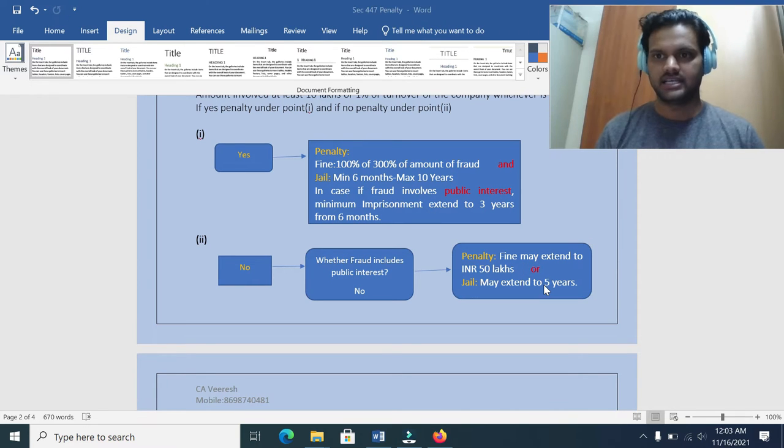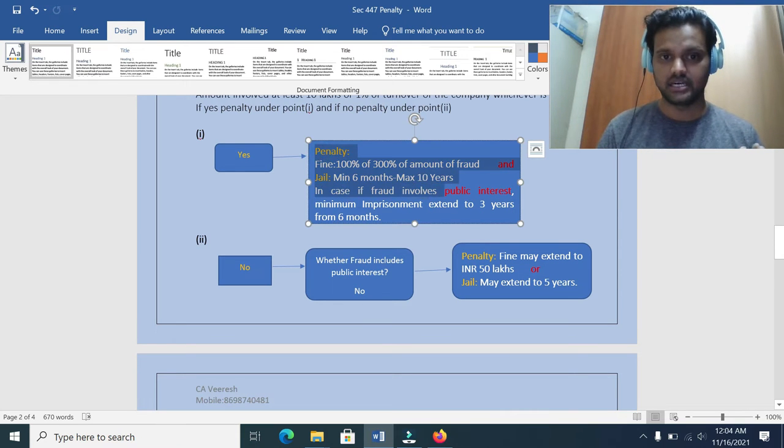Okay, let's quickly revise again. The penalty provisions. What are the categories in the penalty? I divided this penalty provision into two parts. One is where the amount of fraud involved is at least 10 lakhs or 1% of the turnover of the company, whichever is less. And the second category is where the amount of fraud involved is less than 10 lakhs or less than 1% of the turnover of the company, and it doesn't involve the public interest. If condition A is satisfied, then the penalty will be like this one.